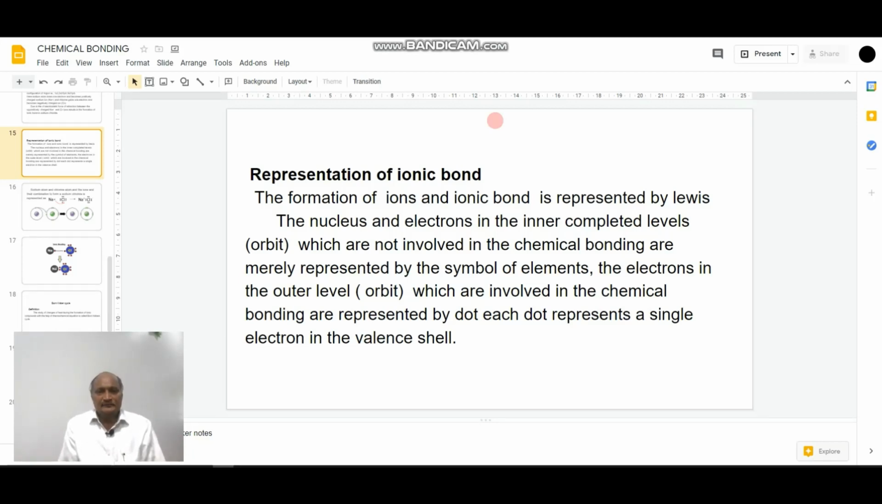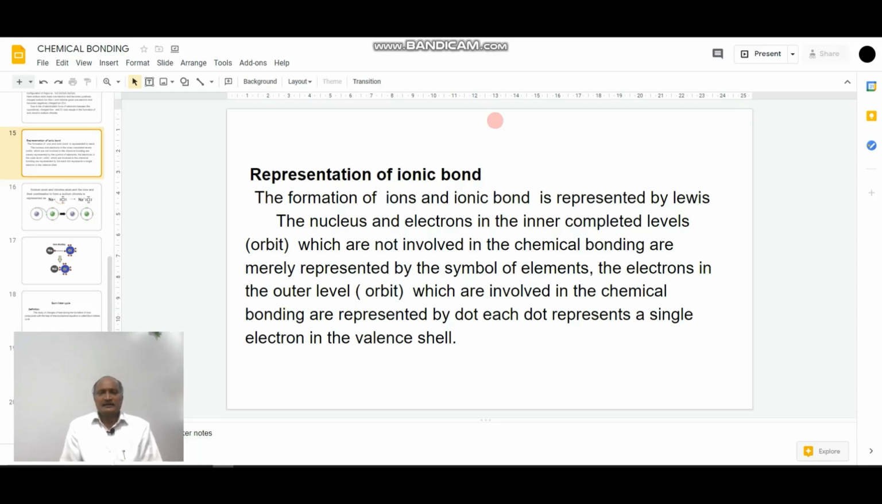Coming to the representation of ionic bond. The formation of ions and ionic bond is represented by Lewis.